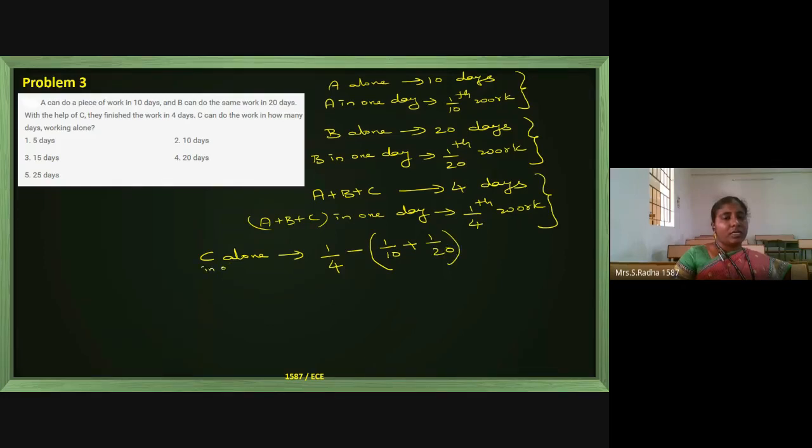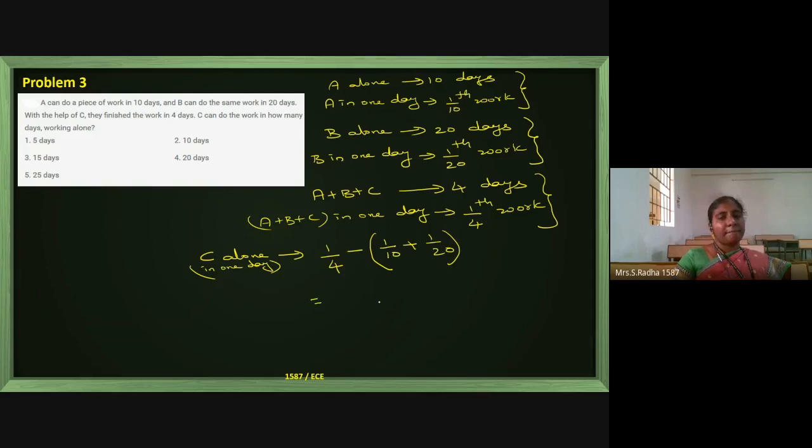It is total 1 by 4 if all three work together, minus 1 by 10 if A alone works, minus 1 by 20 if B alone works. This is the story of one day. We are calculating everything for one day. Then we will check the total number of days taken by C alone afterwards.